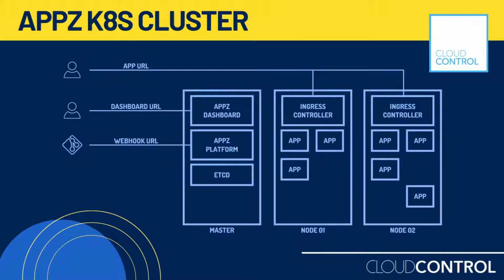And that's kind of like the dashboard URL. Then we have our core engine platform, which enables the webhook, and that webhook URL plugs directly into the user's Git repository. We'll walk you through that process. And once the application is up and running, applications get deployed on the worker nodes. As you can see, there are multiple application blocks, and we have an ingress controller which exposes the URL of the application, if it is a web application, to the outside world.